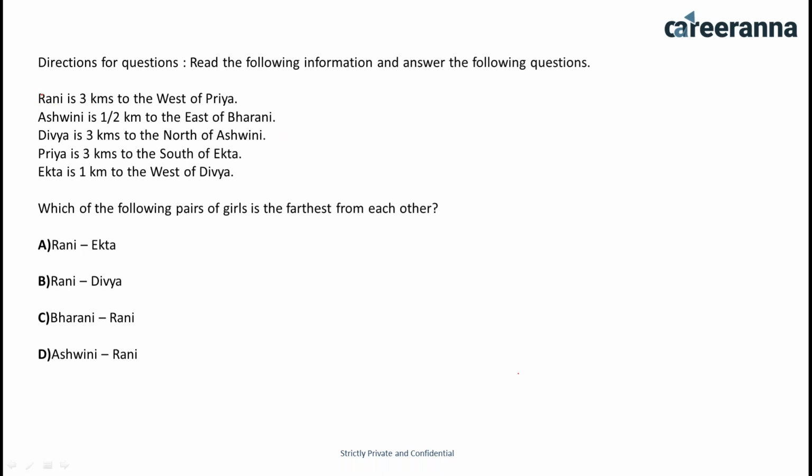So the first statement is saying Rani is 3 kilometers to the west of Priya. So if you are taking the position of Priya here, Rani is 3 kilometers west of Priya. Okay, this is the west direction. Now you have to see the statement in which Rani and Priya is used. So if you see, this is the statement in which Priya is 3 kilometers to the south of Ekta. So you can say that Ekta is at this place, and this is the 3 kilometers for Priya in the south direction. Now you have to see the statement in which Priya and Ekta is used.